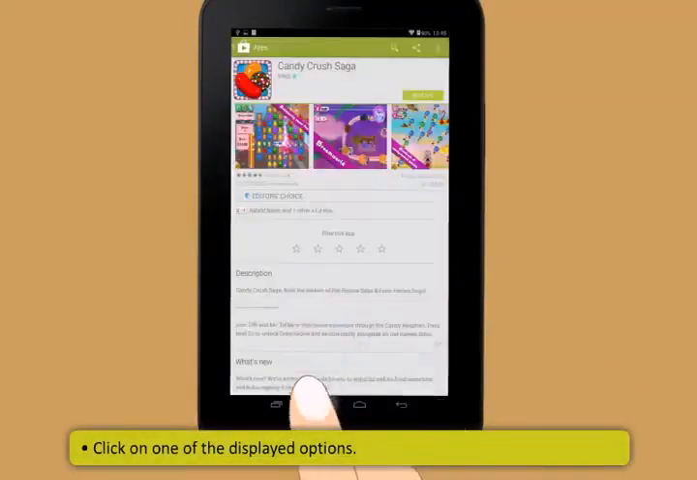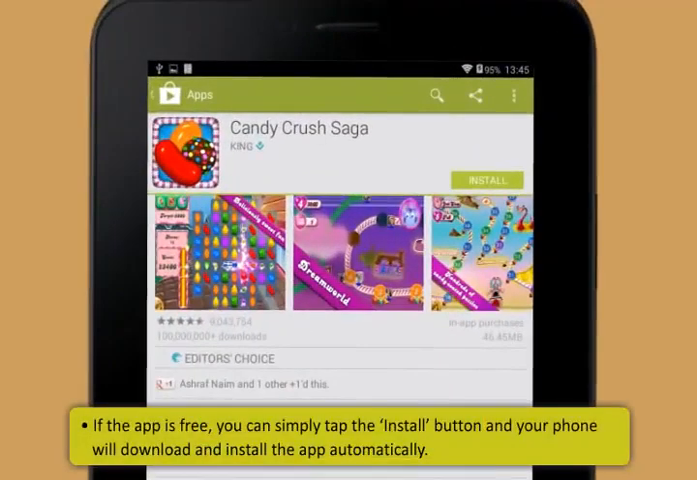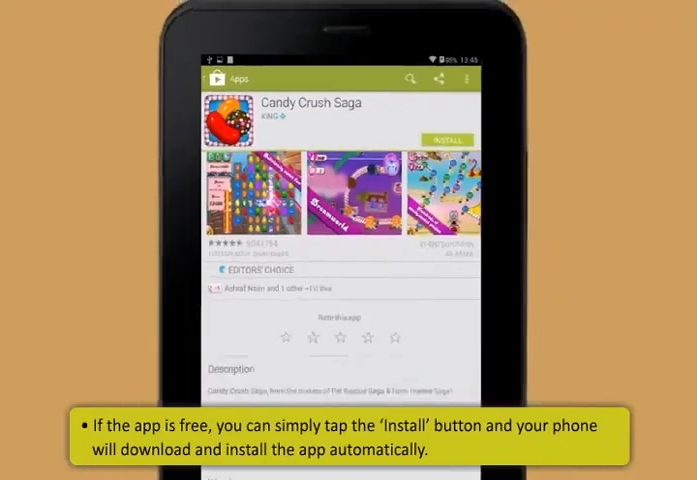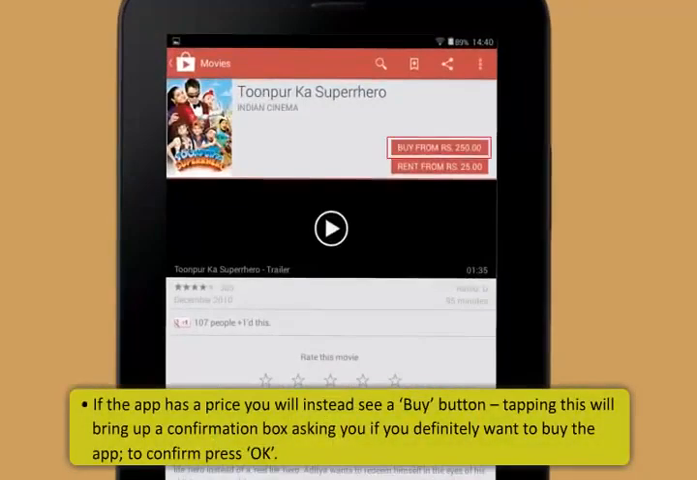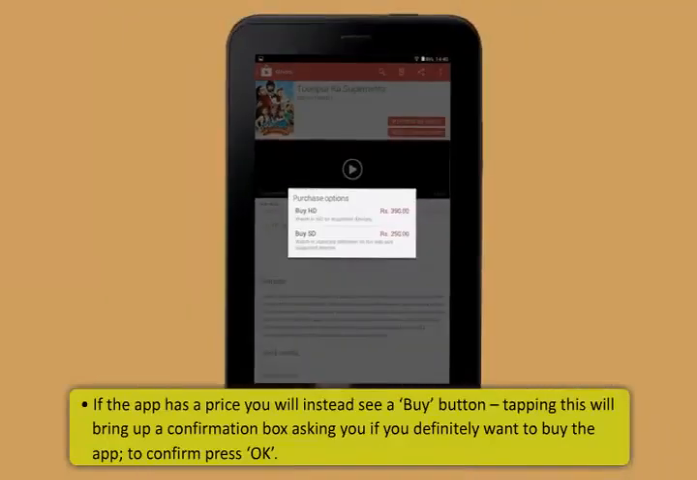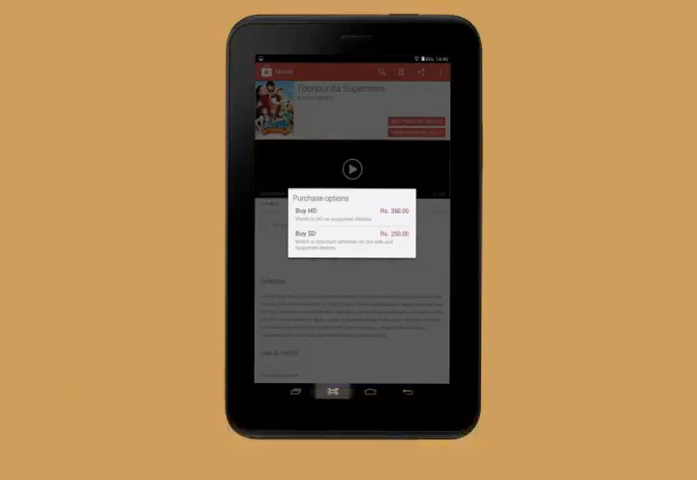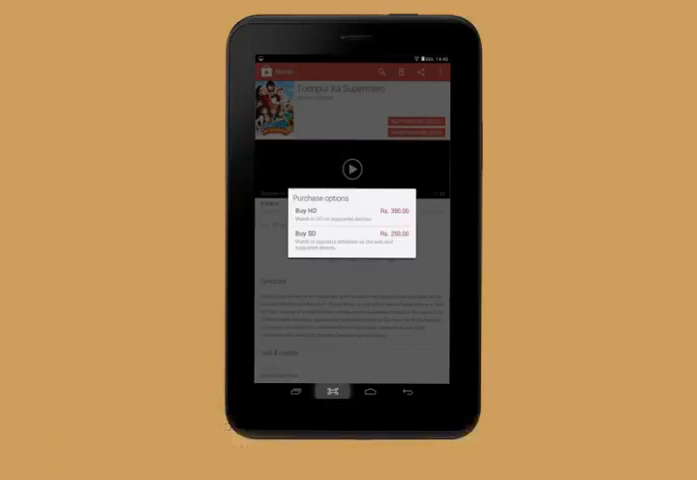Click on one of the displayed options. If the app is free, you can simply tap the Install button and your phone will download and install the app automatically. If the app has a price, you will instead see a Buy button. Tapping this will pop up a confirmation box asking if you want to buy the app. To confirm, press OK. You will then have to enter your payment details with credit or debit card information. Follow the on-screen instructions to install the application.